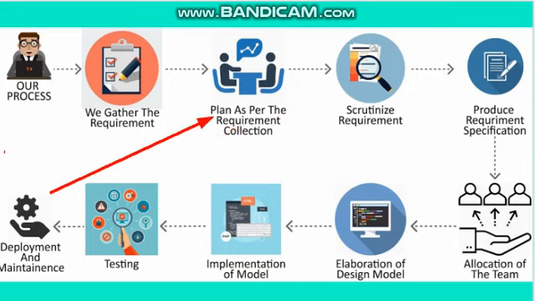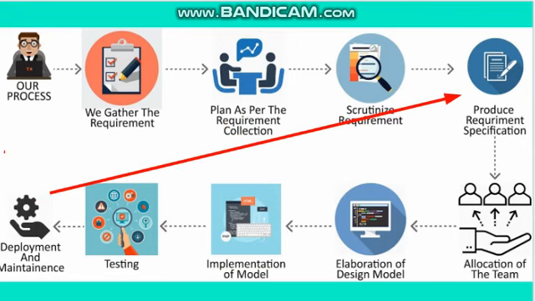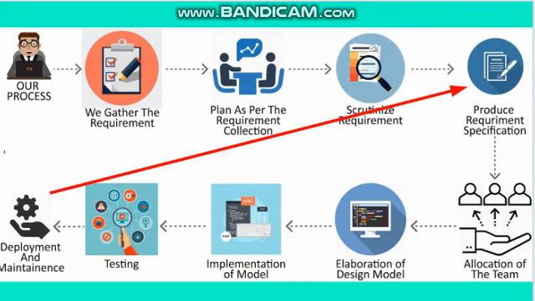Once we carry out all these three activities, gathering requirements, planning as per the requirement collected, and scrutinizing or checking the requirements collected, then we produce a requirement specification. This document plays a very major role in carrying ahead the next phase of software development. Why?